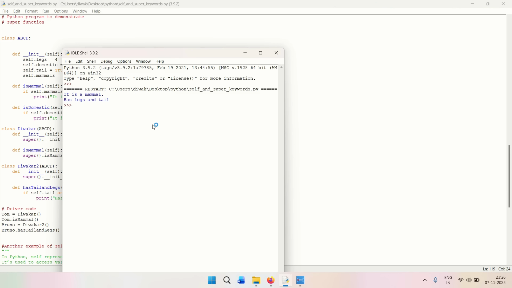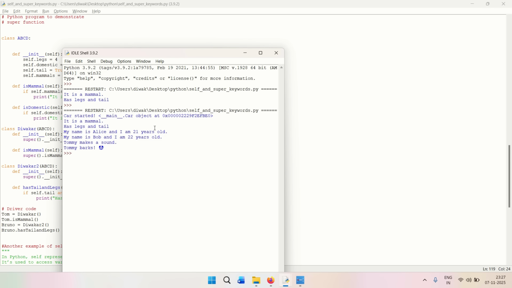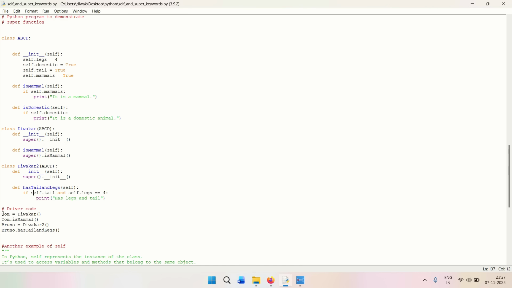There are going to be a lot of examples which are going to be run over here, but we can see it over here, right? So for this particular case, you can see that it is a mammal and has legs and tails, like we said, have run, right? So how did this happen? We created an object for this particular class, which is Divakar, right?